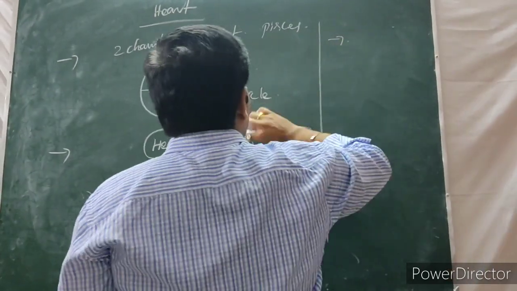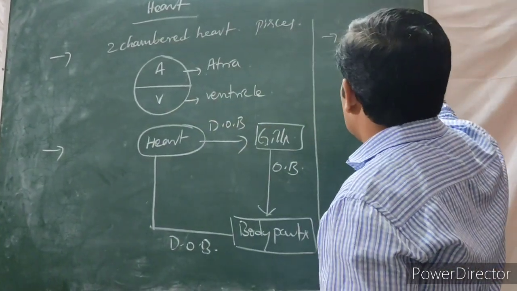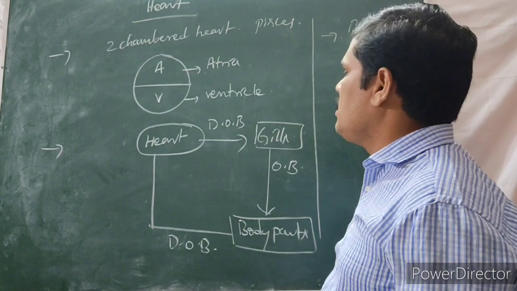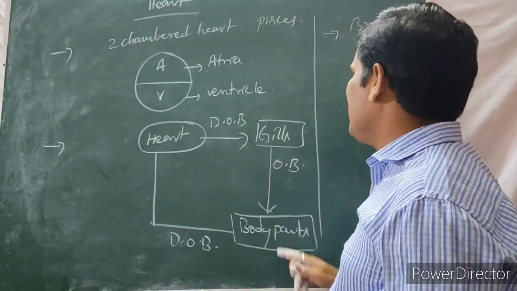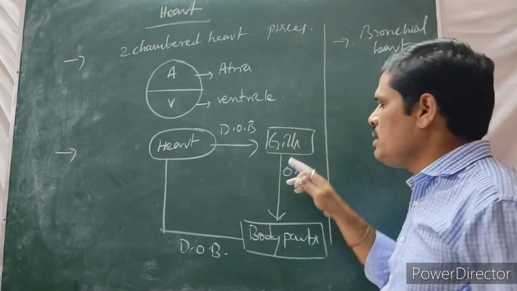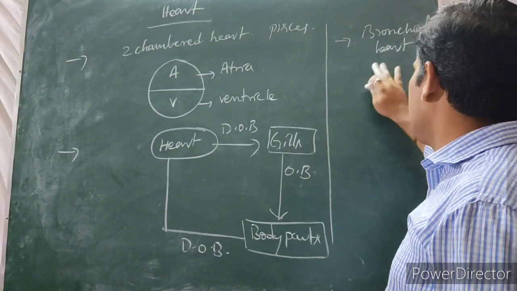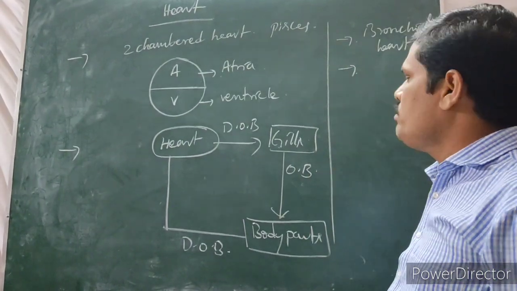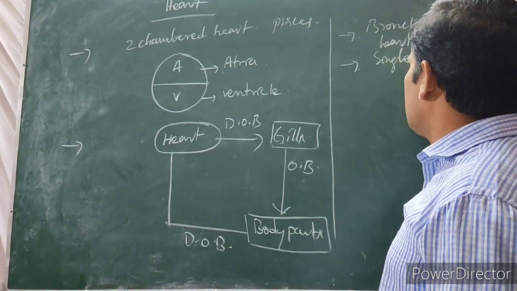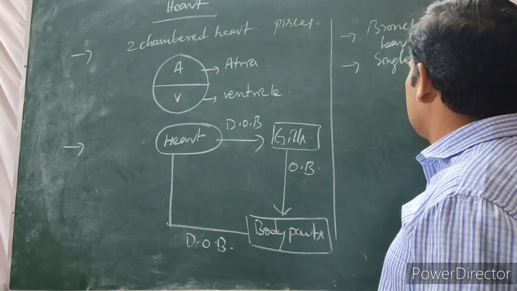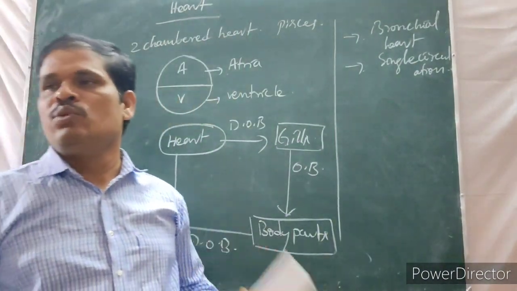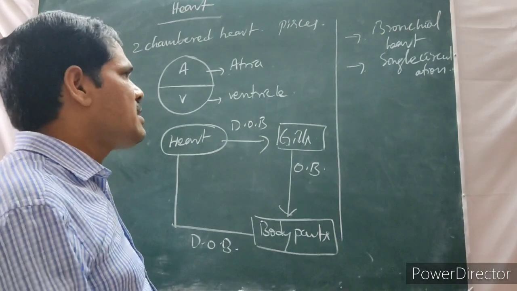The heart present in the Pisces is called the branchial heart. What is the reason? With the help of the gills only, blood is oxygenated in fishes. That's why this heart is called the branchial heart. Now, it is a single circulation. What kind of circulation is there? Single circulation of blood is present. What is the meaning of single circulation? In a circulation, blood meets the heart only one time. That is called single circulation.